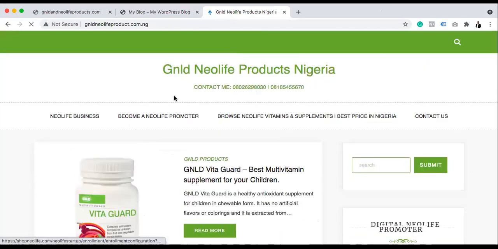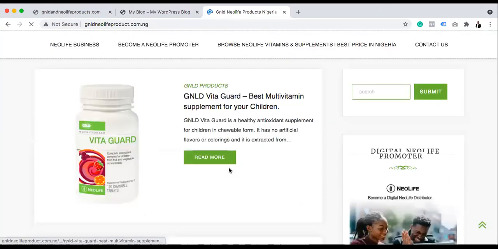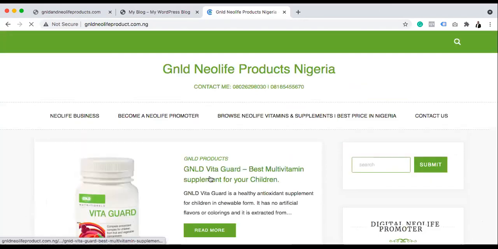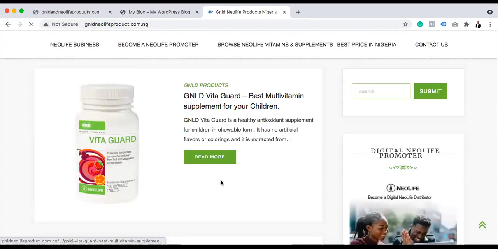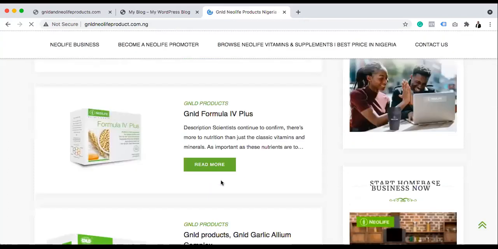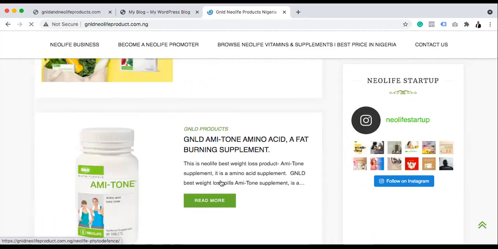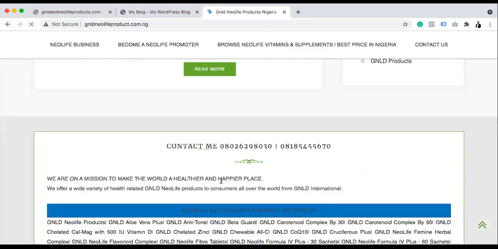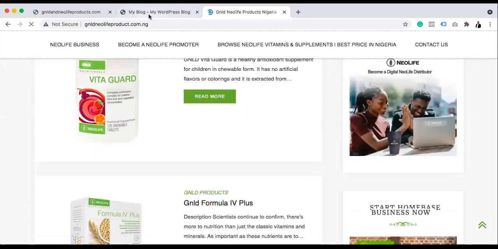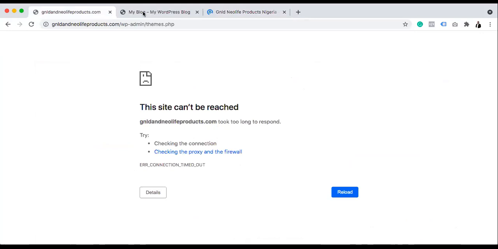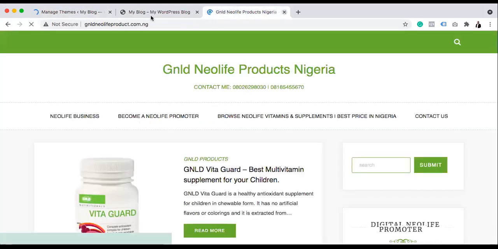Can you see this? This particular blog, I can't remember the last time I posted there. Oh, I've removed the date here. It's been a long time, not 2 months, not 3 months, but it's still ranking on Google. This particular blog, right? So we are going to do something very, very similar to this. So I just have to refresh that.